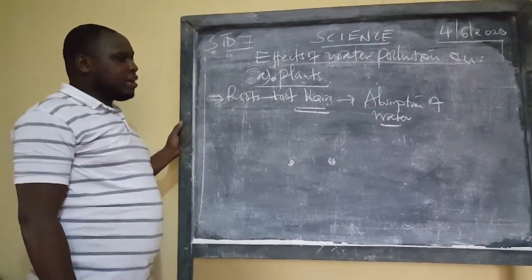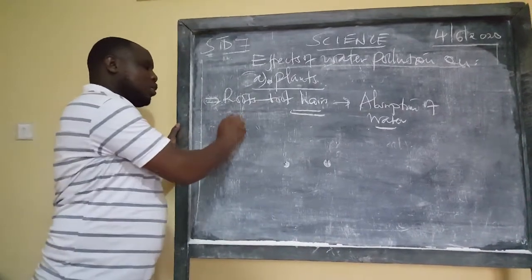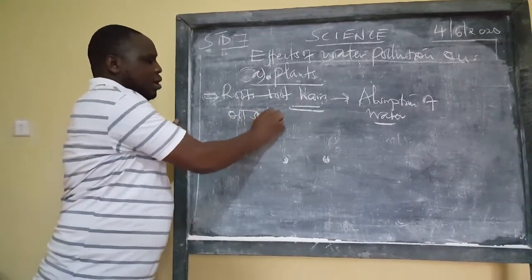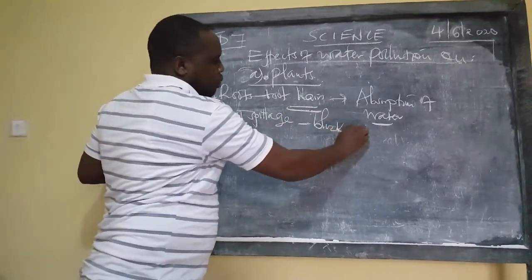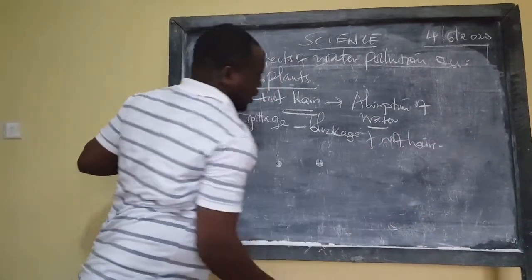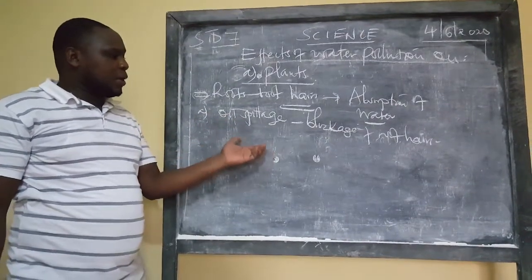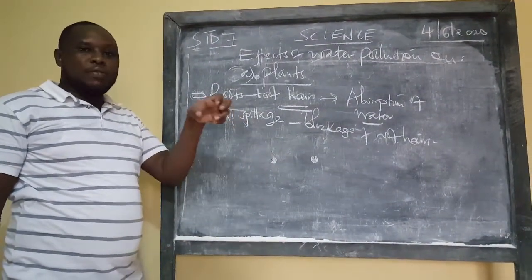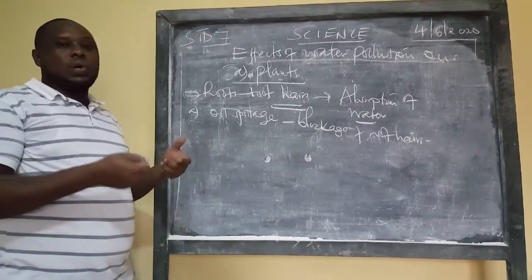Now, these roots are supposed to absorb water from the ground. And if this water is mixed with oil spillage, oil spillage will lead to blockage of the root hairs. In their work, roots, when absorbing the water from an area where there is oil, remember they are sucking that oil in.